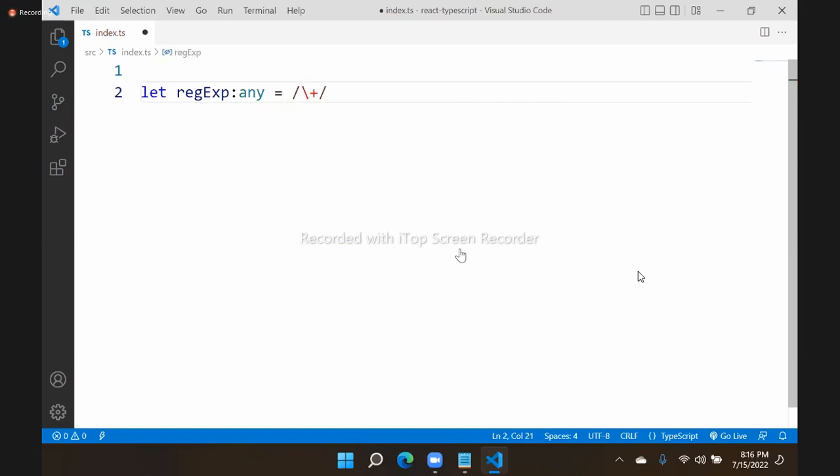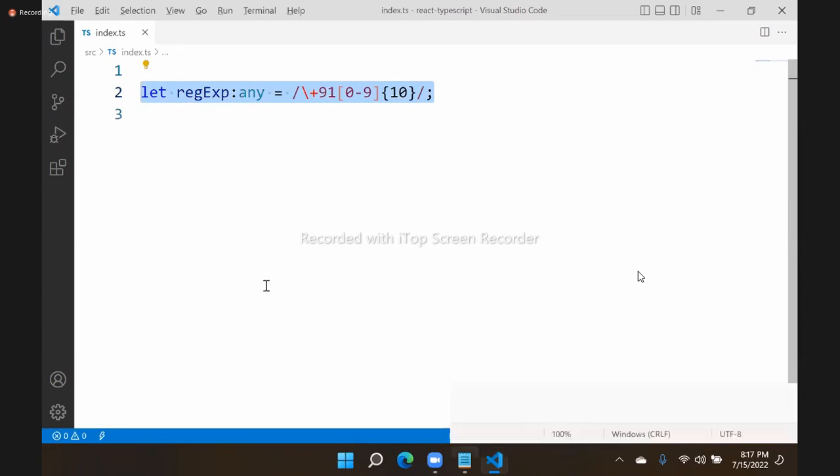Slash plus 91, then 0-9 and 10 digits number like this. This is a regular expression type. We use regular expressions to verify the pattern of values and all. And we don't have any data type, again we have to use any. So regular expressions are same.